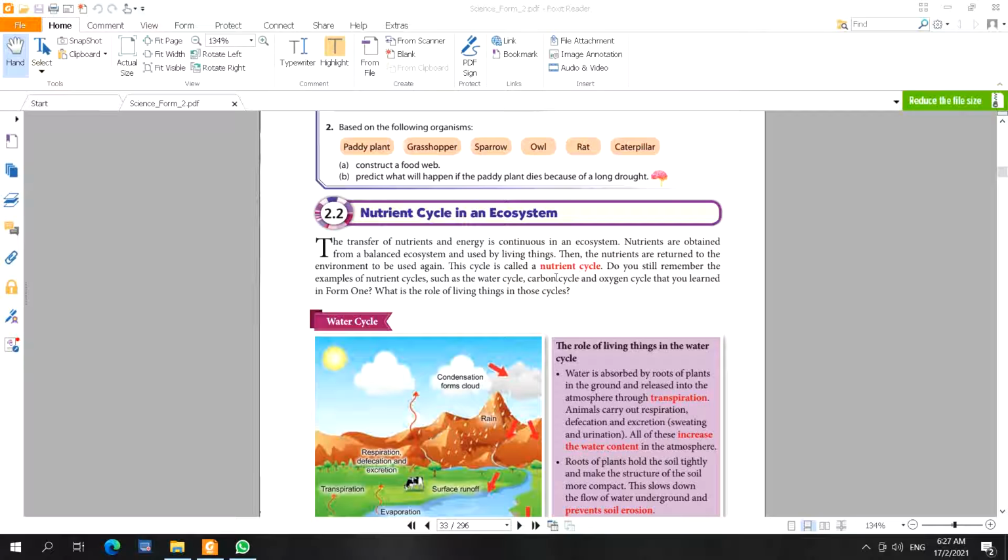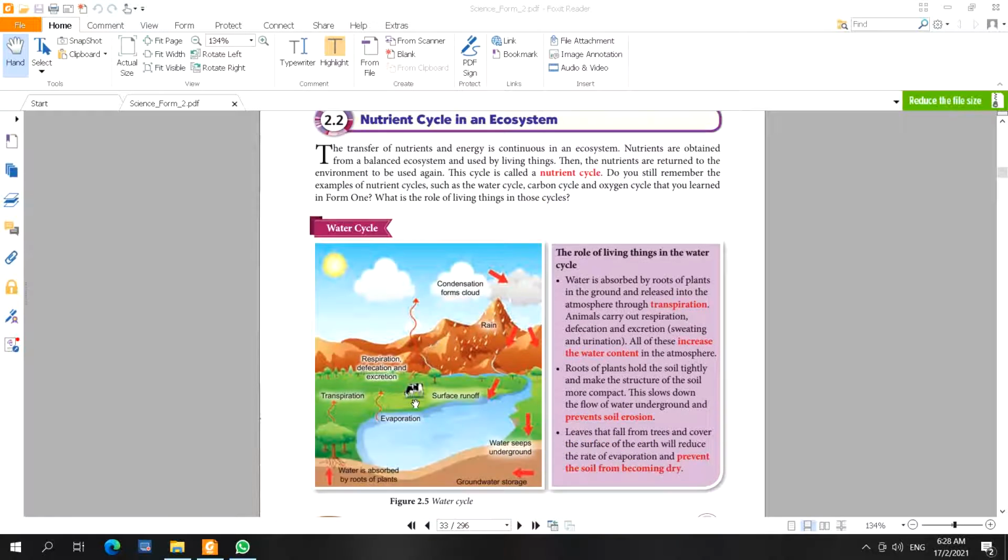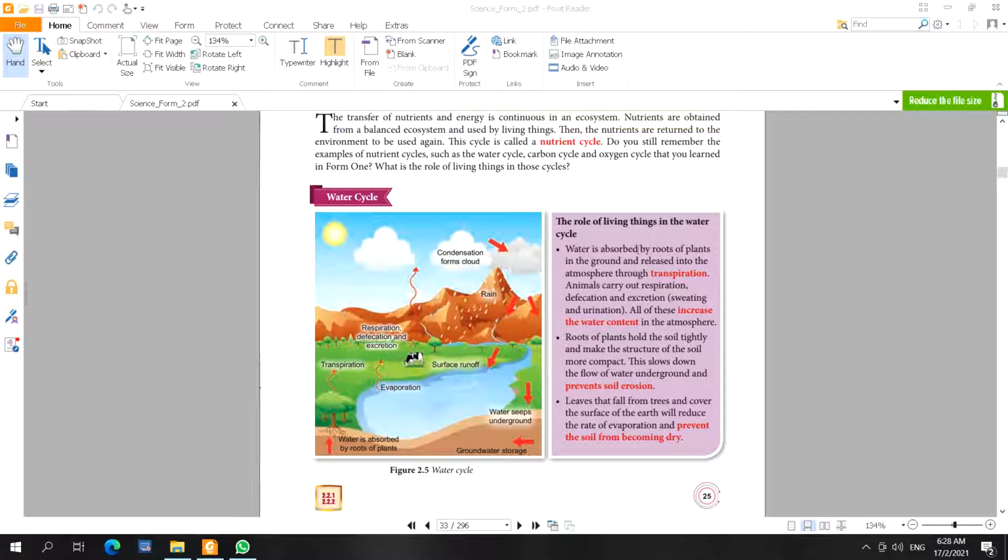Examples of nutrient cycle are the water cycle, carbon cycle, and oxygen cycle. All these are examples of nutrient cycle. That means it will be used by living things and then released to the environment to be used again. Example, water cycle. First, water is absorbed by roots of plants in the ground and released into the atmosphere through respiration.